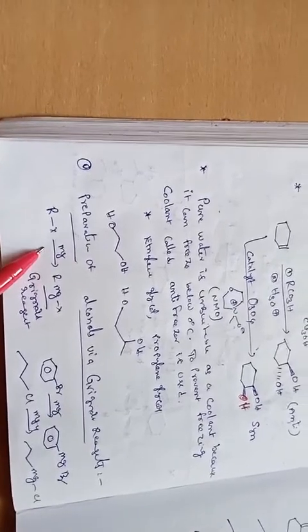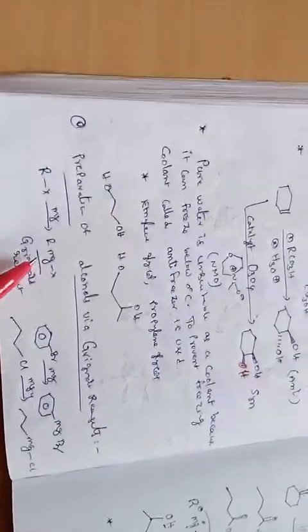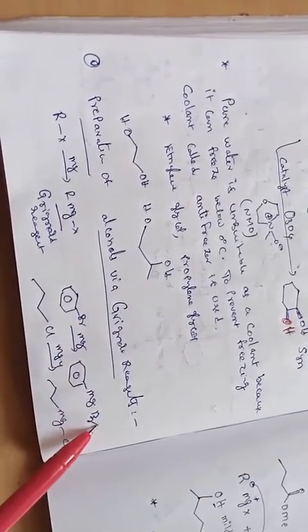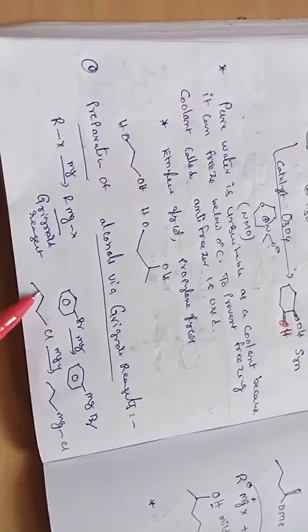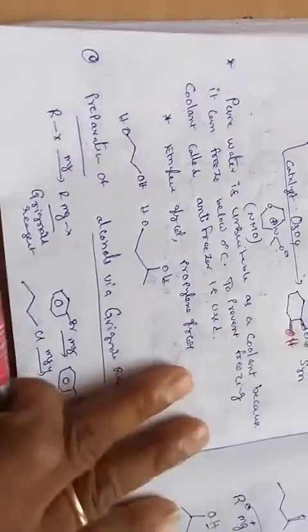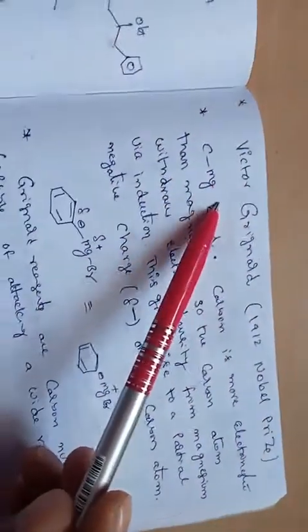And very important, preparation of alcohols via Grignard reagent. This is also very important. Students, an alkyl halide RX reacts with magnesium in the presence of ether as a solvent and forms RMgX, called Grignard reagent, where R may be alkyl or phenyl. For example, bromobenzene reacts with magnesium to give phenyl magnesium bromide, and propyl chloride with magnesium forms propyl magnesium chloride.